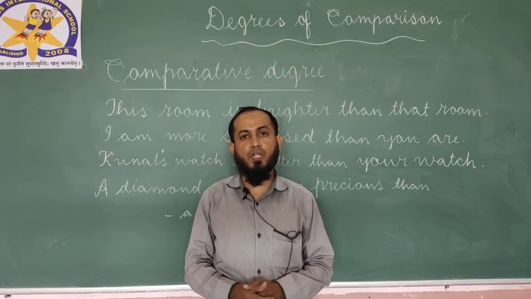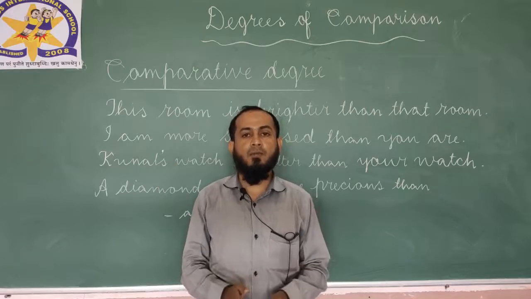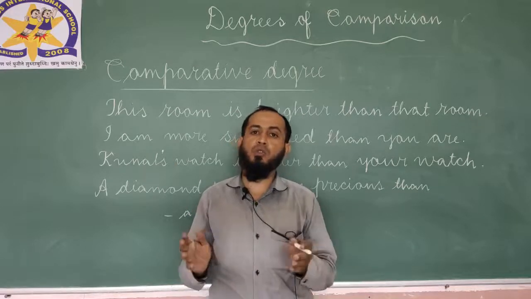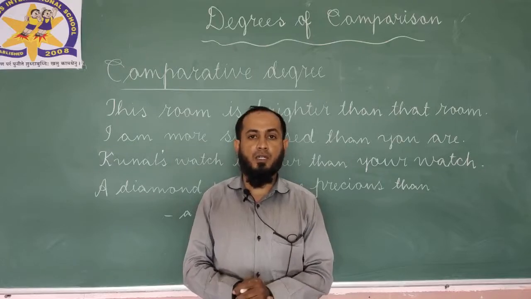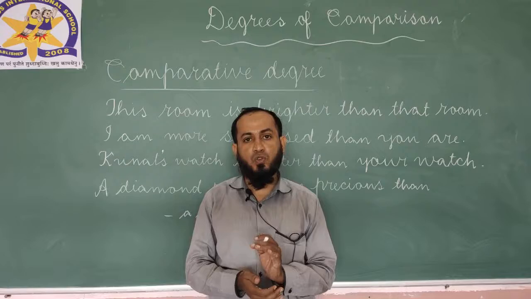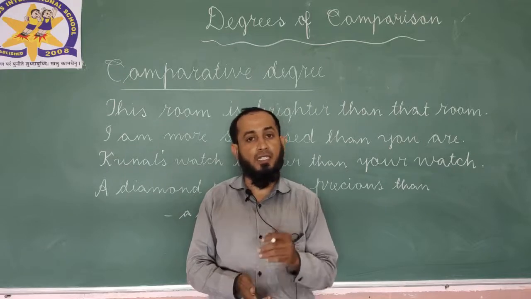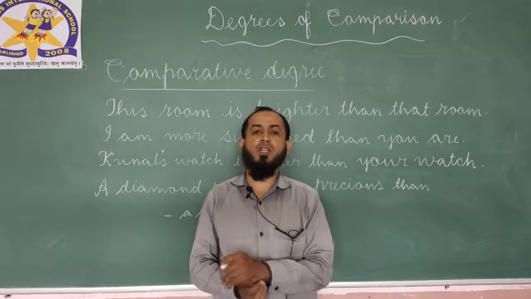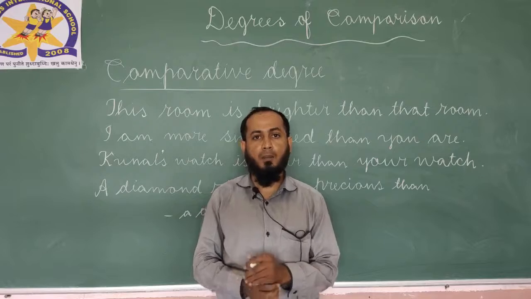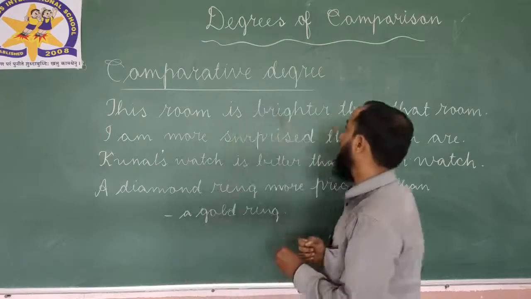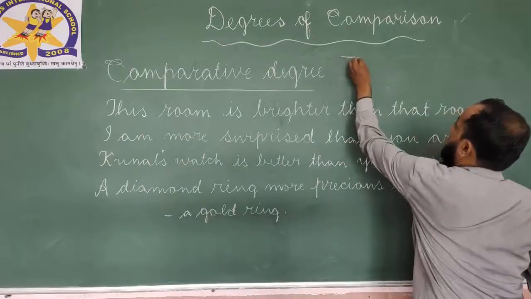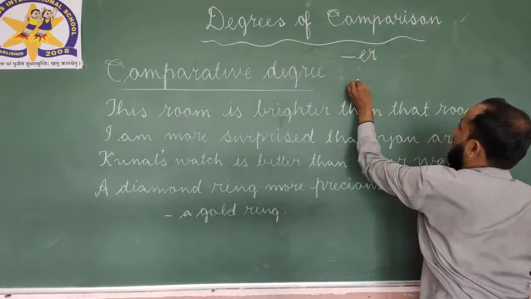Next, comparative degree. What is comparative degree? Comparison between two persons or two things is called comparative degree. The comparative degree is formed by adding er to the base adjective or by adding more before an adjective. Let me write er or more.